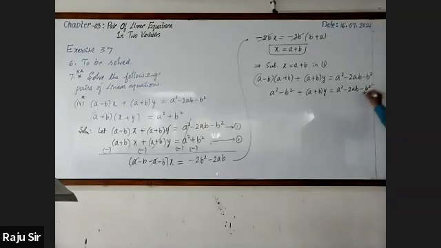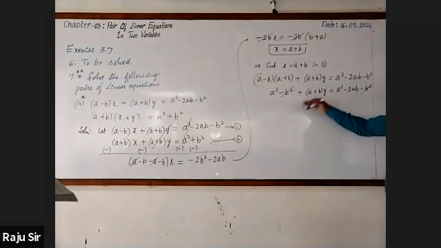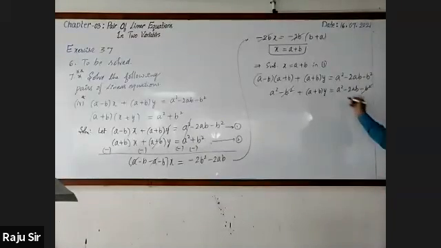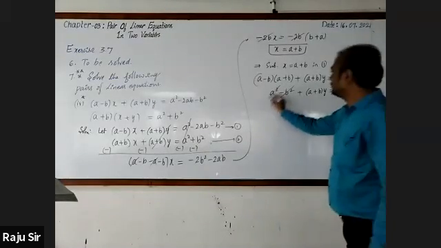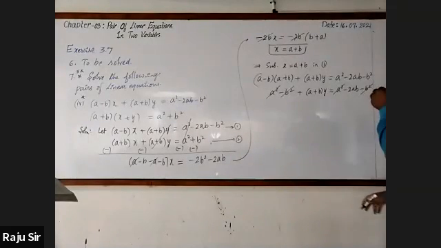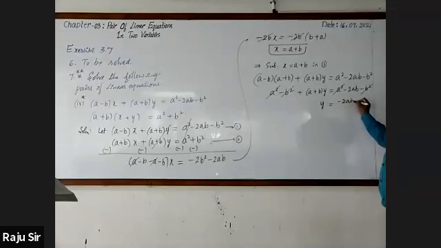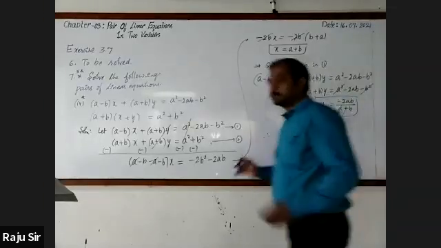Now observe, minus b square and minus b square get cancelled as they are on either side of the equal sign. Then plus a square gets cancelled with the same reason. Then we will get y is equal to minus 2ab by (a plus b). Let me check the answer.